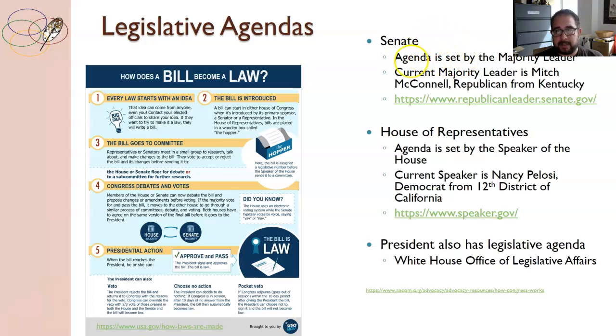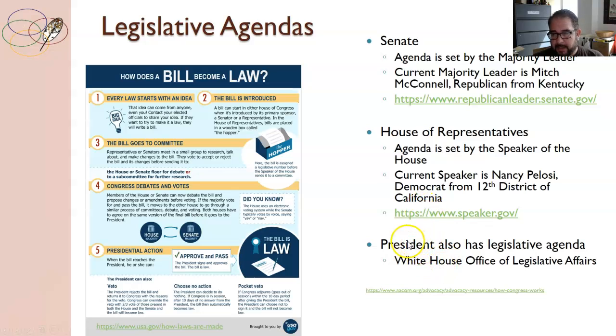In the Senate, it's the majority leader. Currently, the majority leader is Mitch McConnell, a Republican from Kentucky. If I click on this website here, I can see what the stances on some of these current issues are from that perspective. The House of Representatives is controlled by the Democrats, and so the agenda is set by the Speaker of the House, who is Nancy Pelosi. I can click on this and see what their issue stances are.